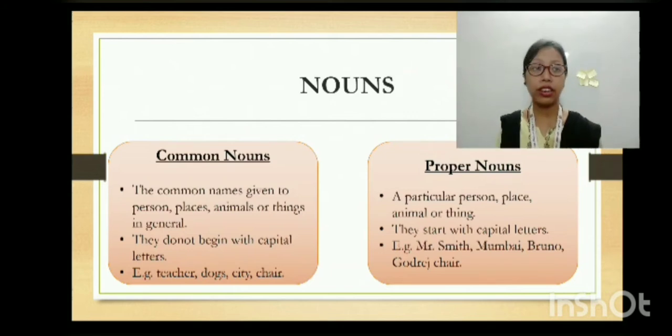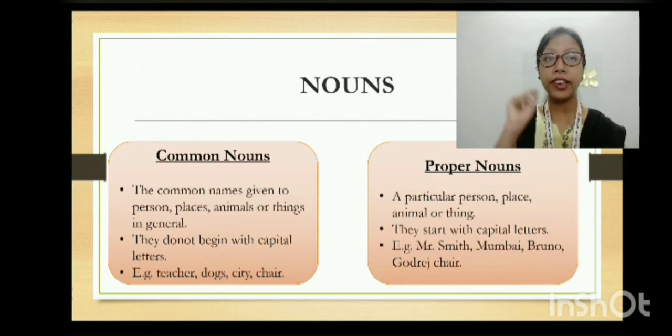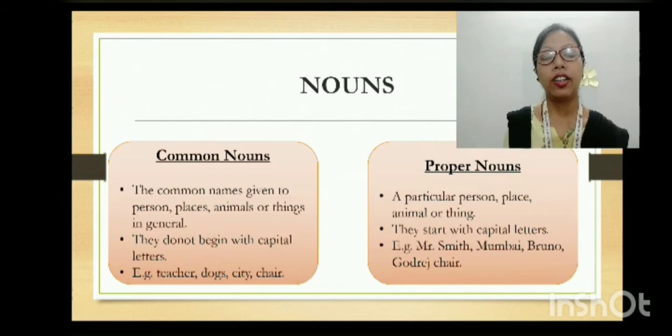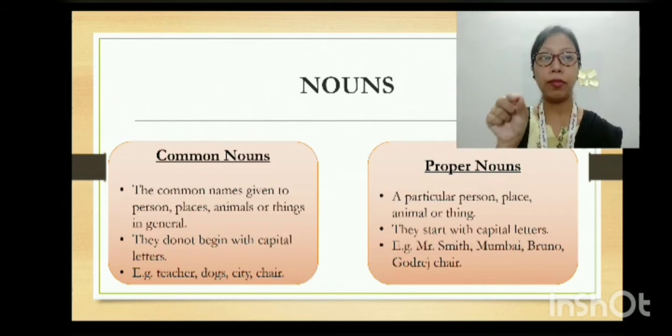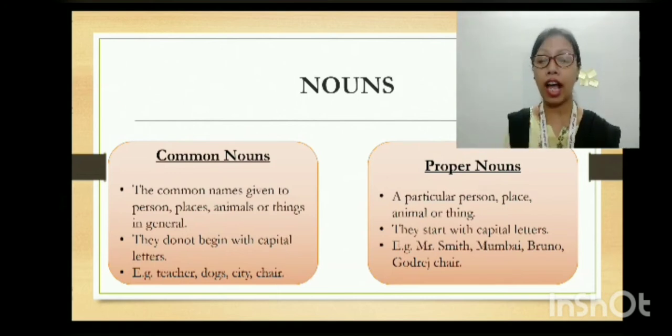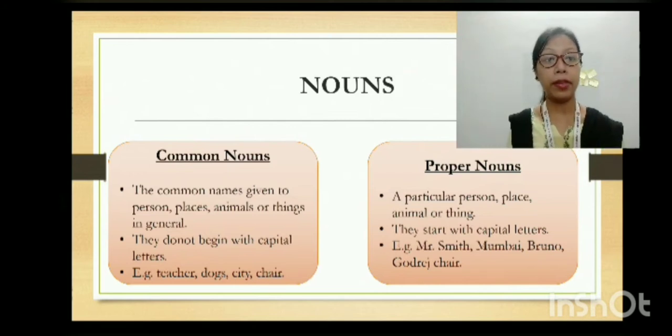Now proper nouns are the opposite of common nouns. When we use common nouns, we talk as a whole. But with proper nouns, we point out a particular person, place, animal or thing. When we point out one particular person, place, thing or animal, we start with a capital letter.